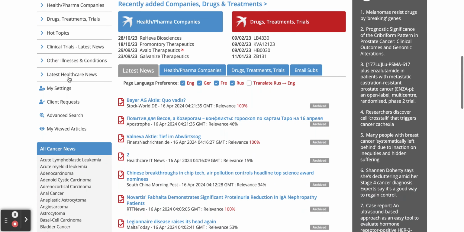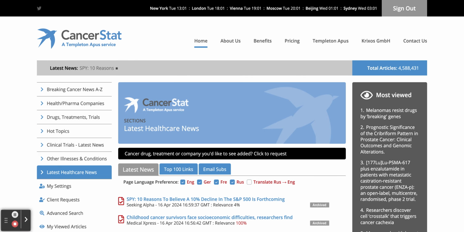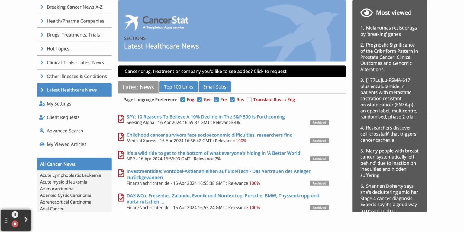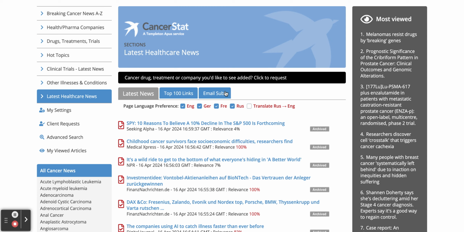Latest healthcare news just down here. That's just all healthcare news, like a sort of a running feed. So that would be tracking all the different types of cancer, and also then I think it's the other 67 illnesses and conditions that the platform tracks. Okay, and again, you could be switched on for a daily email for all of those news articles if you wanted. Top 100 links would show you the top companies and drugs and treatments mentioned for all healthcare news.